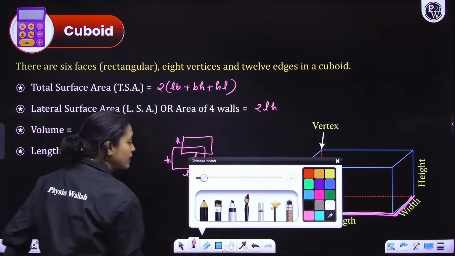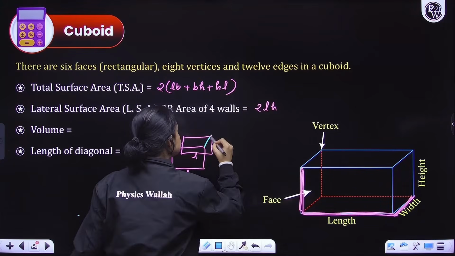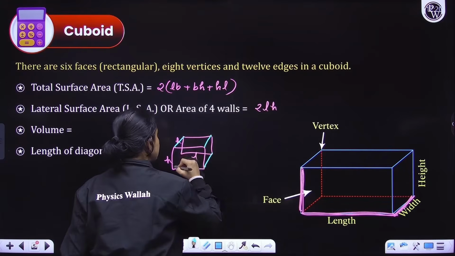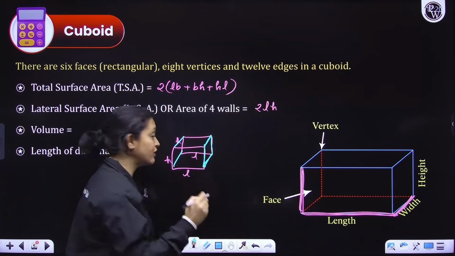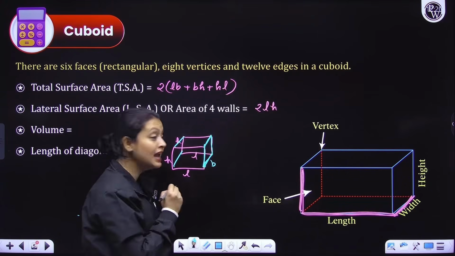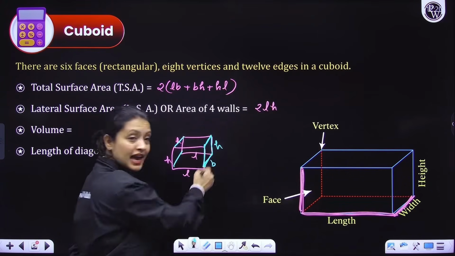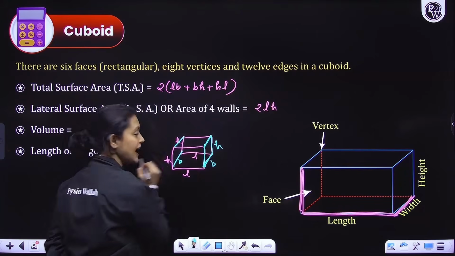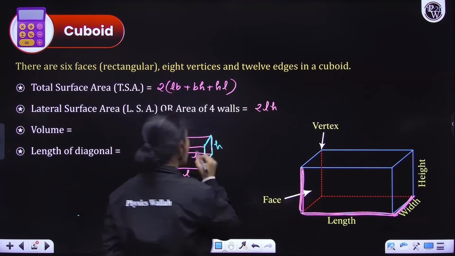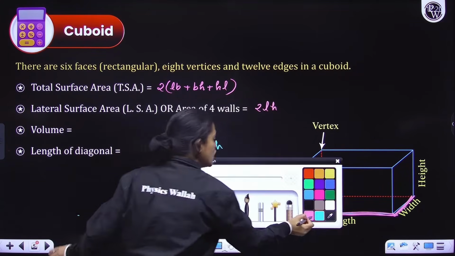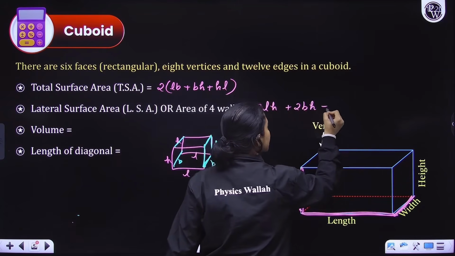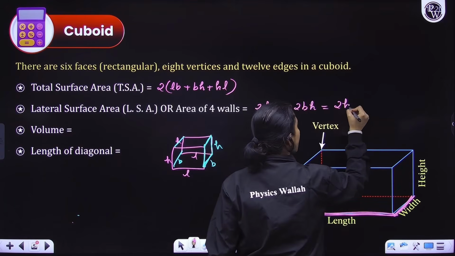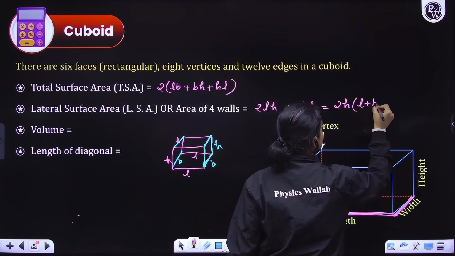Now when we are talking about these side faces, what would be the areas, everyone? This here is breadth B and this here is height H. So BH, similarly here BH, right? So there are 2 BH here. So you will write plus 2 BH. So I can rewrite it as twice of height multiplied with length plus breadth.